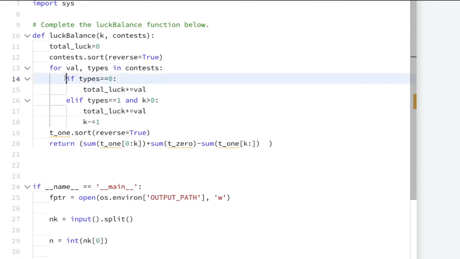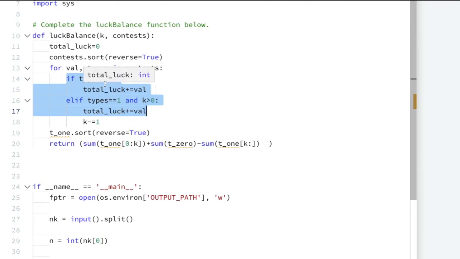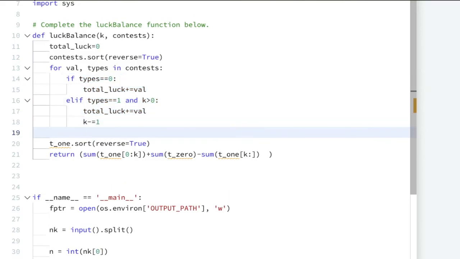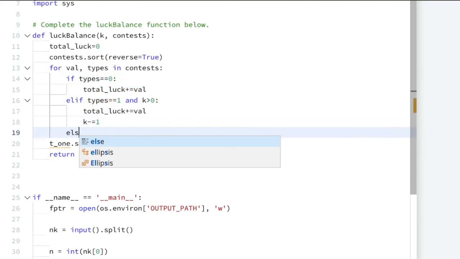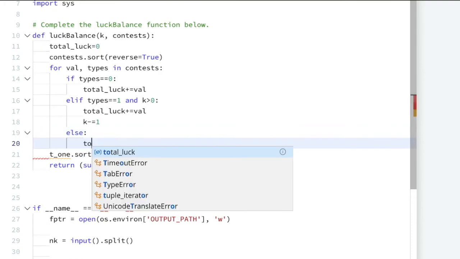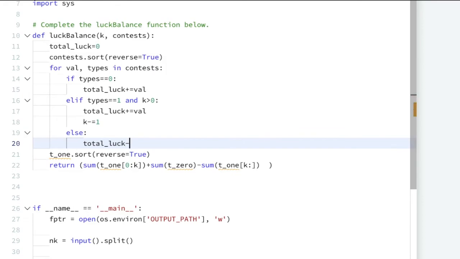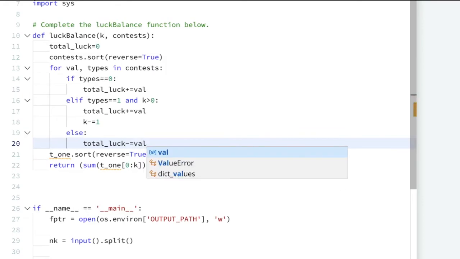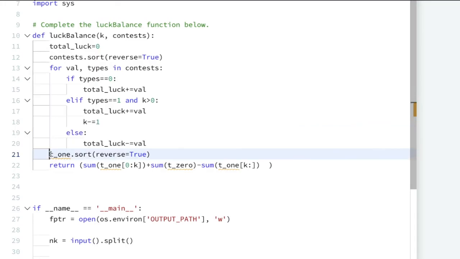If both the cases are not satisfied, means it is not of type 0, it will be of type 1, and if it is of type 1 and my k is already reached, means we are getting the important one. So for that we will simply decrease our luck balance. So total luck minus the value, and at last we have to return the total luck.